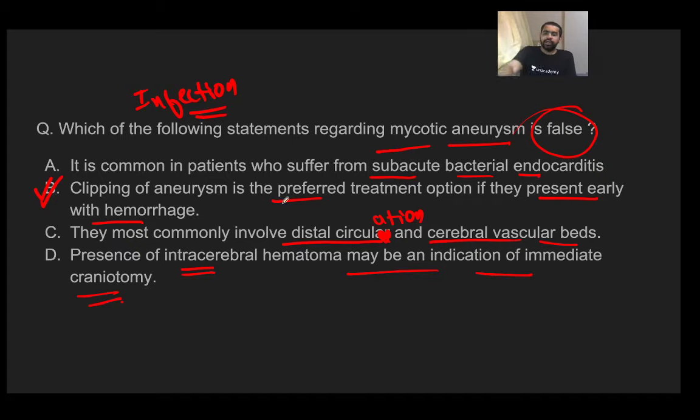Now what happens is, in many patients, if you have a congenital anomaly of the heart, let's say a tetralogy of Fallot or something, or bacterial and subacute bacterial endocarditis, or a tracheal fistula, any kind of congenital anomaly of the heart which is a high flow lesion, what can happen? These vegetations can embolize and go to the brain, and in the brain they can cause a mycotic aneurysm.